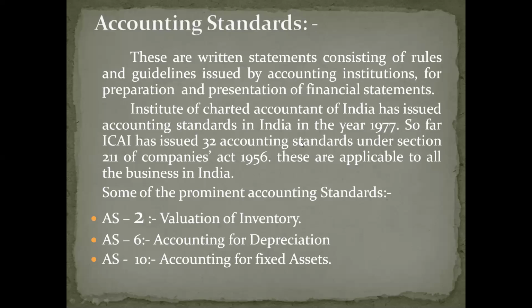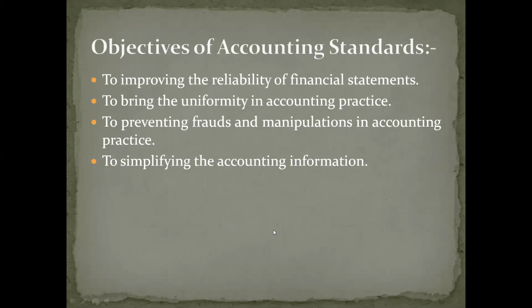And these 31 or 32 accounting standards are applicable to all kinds of companies in India registered under the Companies Act 1956. Examples are Accounting Standard 2, Valuation of Inventory, Accounting Standard 6, Accounting for Depreciation, and Accounting Standard 10, Accounting for Fixed Assets.